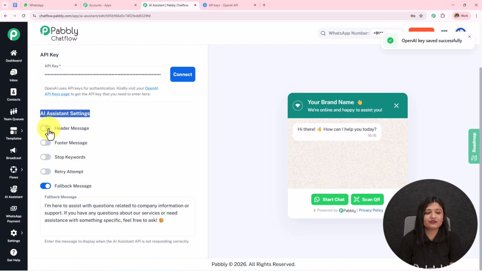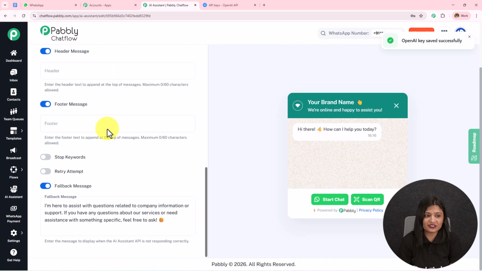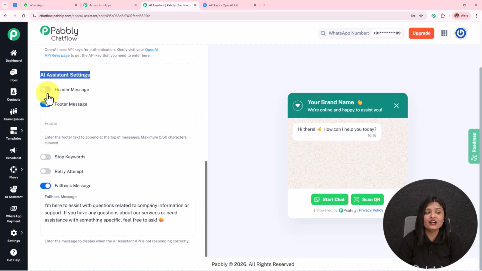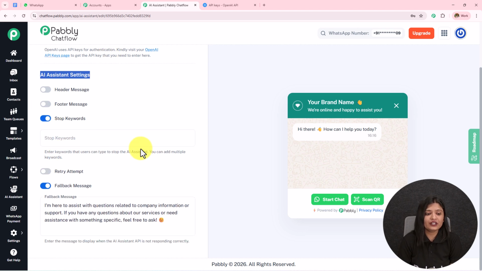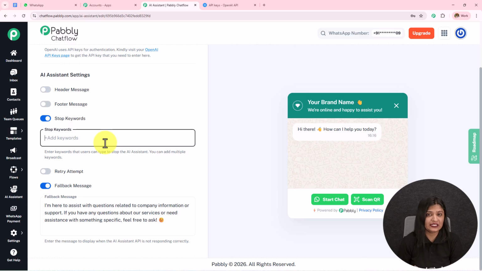So over here, if you want to provide the header message and the footer message, you have to toggle on these buttons, enter the message, and it will start displaying. For now, I'm going to toggle this off. Then we have the stop keyword. Over here, if you want to enter any stop keyword, you can do that. With the help of this particular keyword, whenever the customer does not want to get a response from the AI agent, they are going to send this keyword and my AI agent will stop replying. You simply have to enter the keyword and then press enter, and in this manner you have added the stop keyword. You can add as many stop keywords as you want.